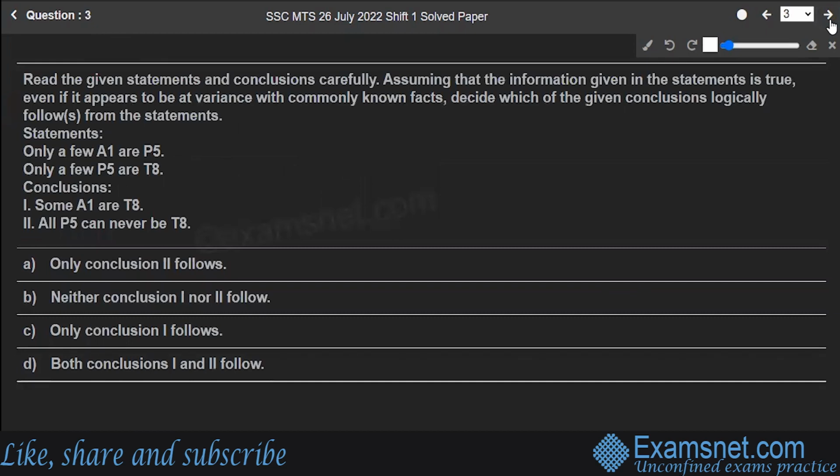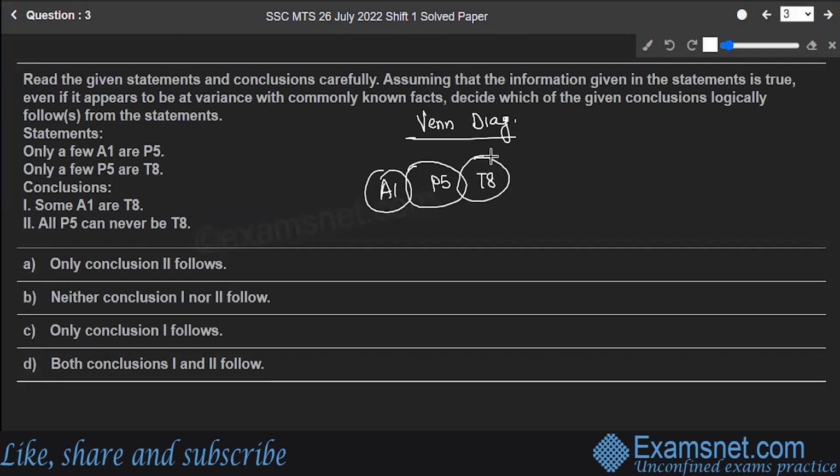Read the given statements and conclusions carefully, assuming that the information given in the statements is true, even if it appears to be at variance with the commonly known facts. Decide which of the given conclusions logically follow from the statements. So exactly the same one which we have done the first question. We will be again making the Venn diagram to understand the situation. First, it says only a few A1 are P5. So let's make A1 over here. So only a few A1 are P5. So this is P5. Next, it says only a few P5 are T8. Only a few P5 are T8. So here we have made the diagram.